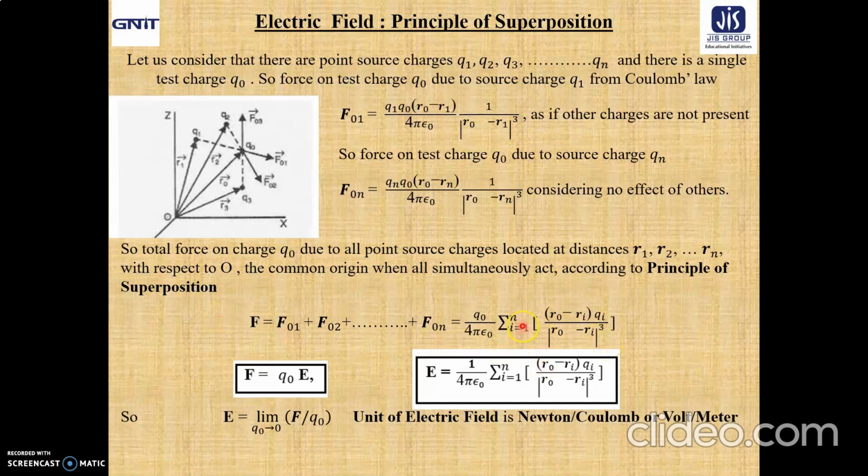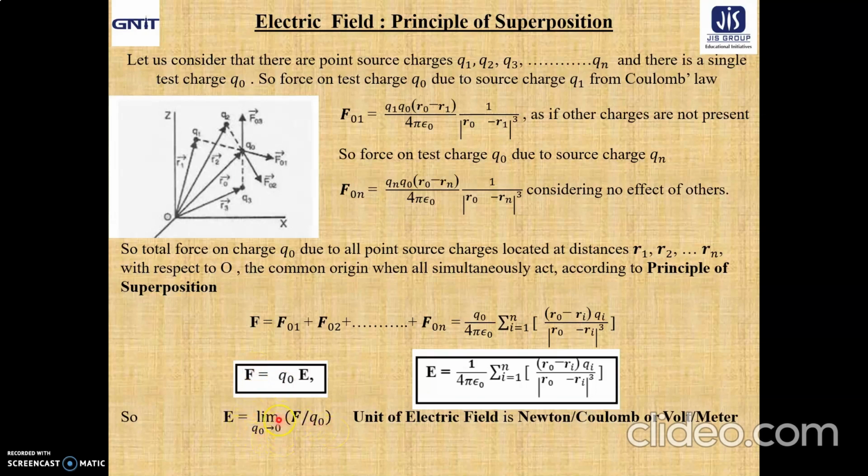Now, this expression is nothing but the all-important F equal to Q0E, the expression for force, and it will ultimately give us the definition of the electric field intensity or field strength. So, this expression is written as Q0E, where E equal to 1 by epsilon naught sum over i 1 to n (R0 minus Ri) into Qi by mod R0 minus Ri whole cube. That means, what is the definition of the electric field intensity or field strength? That is equal to limit of Q0 tends to 0, F by Q0.